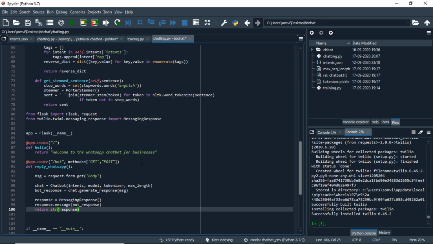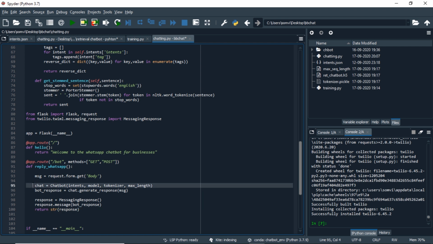And we will provide a second route with /bot, which will have both get and post method, because we will receive messages and we will also post messages. So we will define a method as reply chatbot. Whenever we are sending a message to our WhatsApp, we are posting a message on WhatsApp. So taking that concept, we will get the body of whatever we are sending using the request from Flask, and we will try to keep it in a message variable.